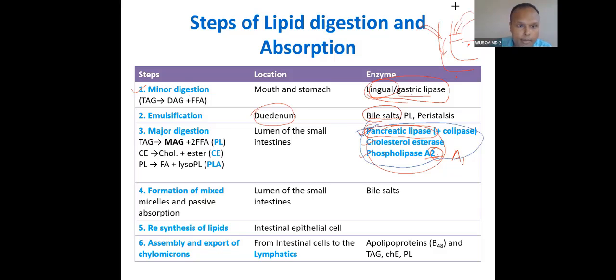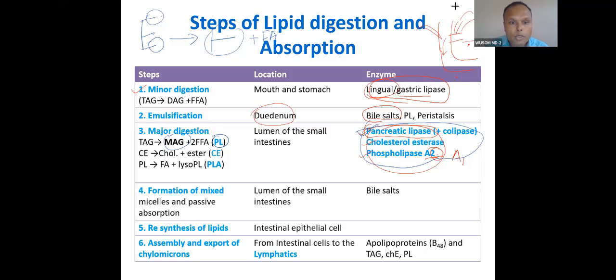So how does this enzyme act? You can see this pancreatic lipase will act. I told you, this will convert E into T, E into T, like this. This fatty acid will be eliminated. Just remember E into T. So this T is monoacylglycerol, and two free fatty acids. Cholesterol ester will break into cholesterol and fatty acid, no problem.